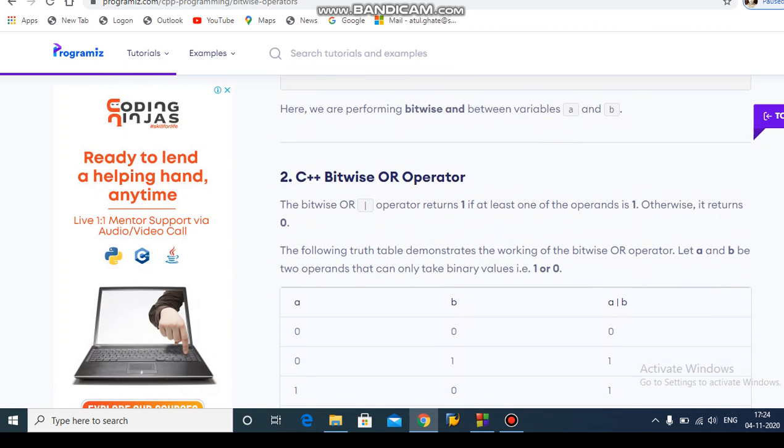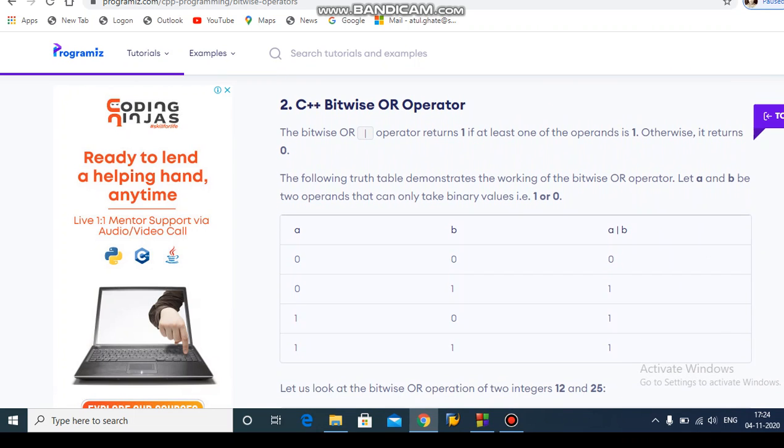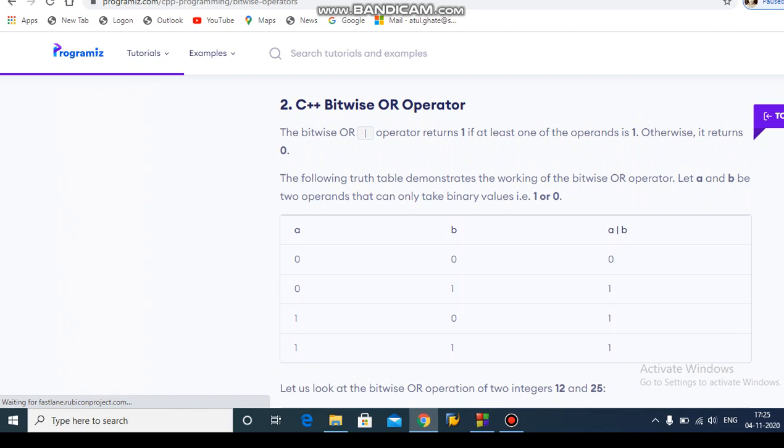Next we will see the next operator, that is the C++ bitwise OR operator. The bitwise OR operator returns 1 if at least one of the operands is 1. This is the same as your logical OR operator, but it does not consist of any condition. It consists of numbers that you first have to convert into binary form, then apply the logical truth table.